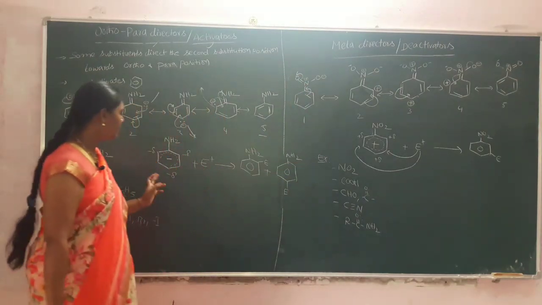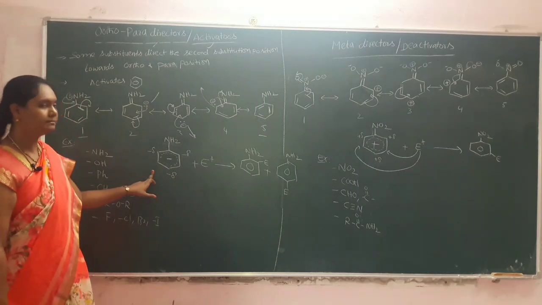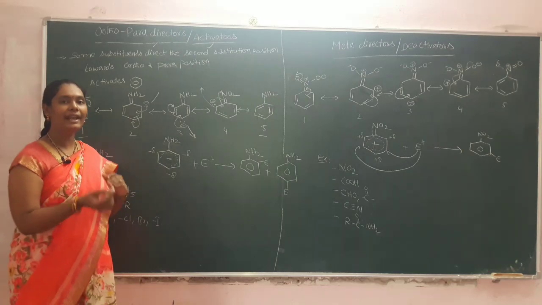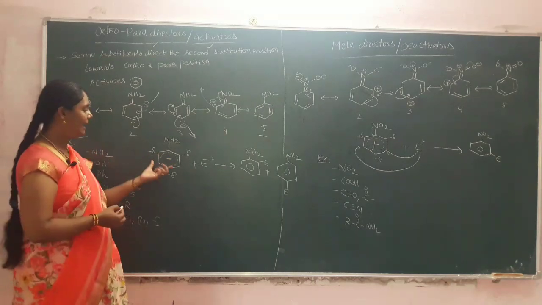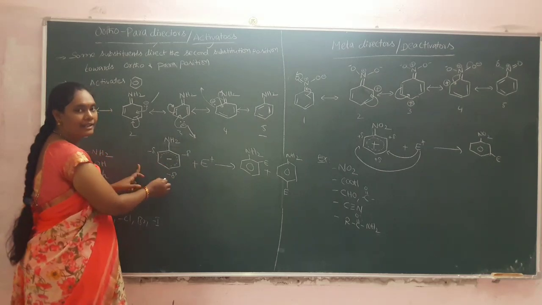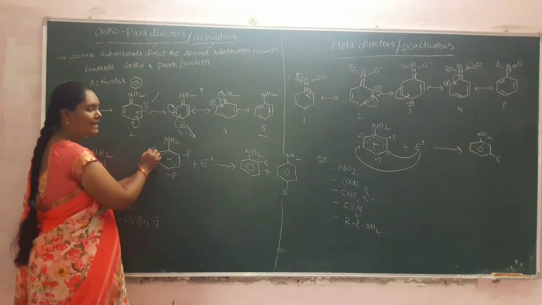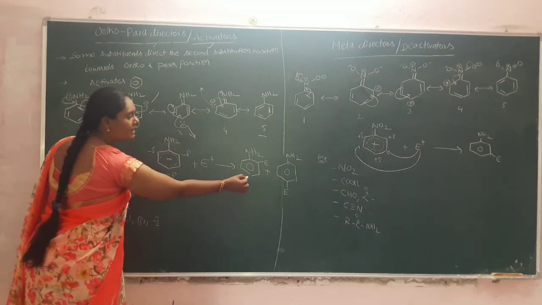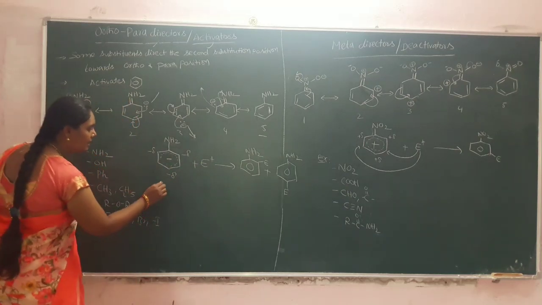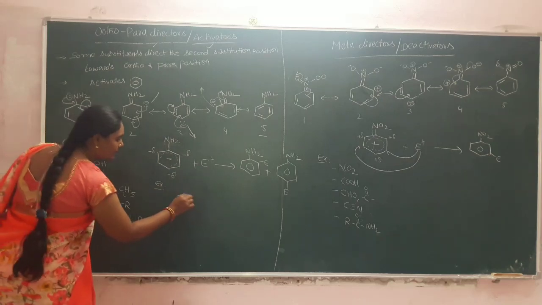And here you can observe one thing, ortho para directing substituents, being electron releasing, will activate the benzene ring, thereby the electrophile easily attacks where high electron density is present, then it gives the substitution product. And we will see the examples here. For example,